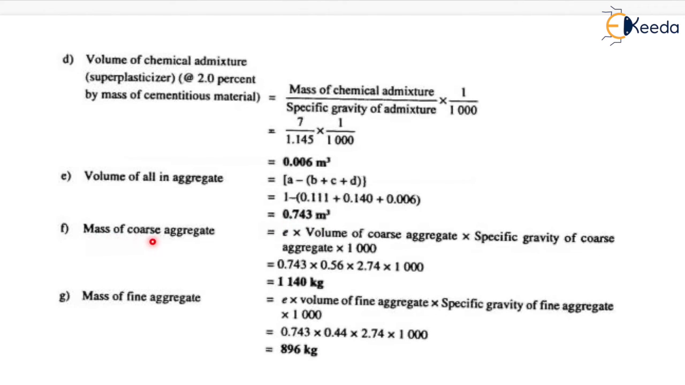Similarly, mass of coarse aggregate will be equal to E into volume of coarse aggregate into specific gravity of coarse aggregate into 1000. Now the value of E will be equal to 0.743 meter cube, that is the volume of all in aggregate. So on putting the value and solving it, we will get 1140 kg. That will be the mass of coarse aggregate. Now mass of fine aggregate will be calculated by the same formula. On putting the value, we will get the answer as 896 kg.